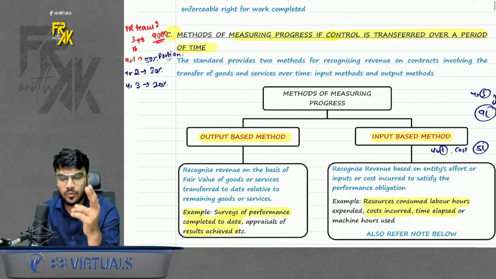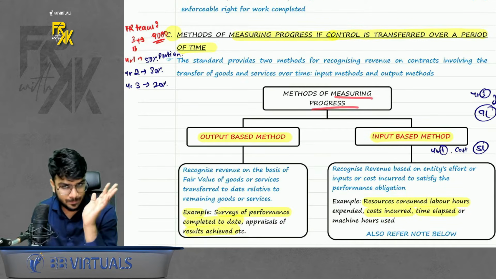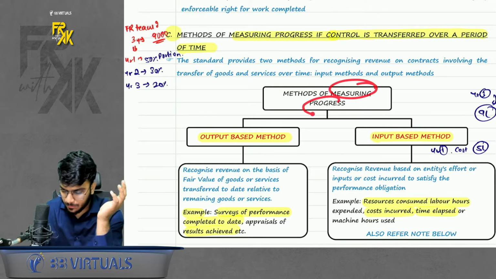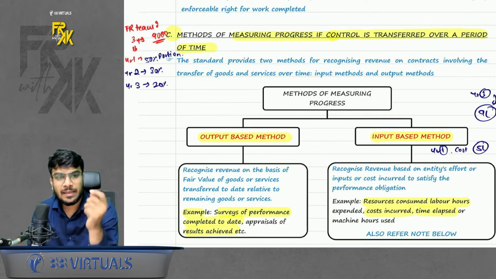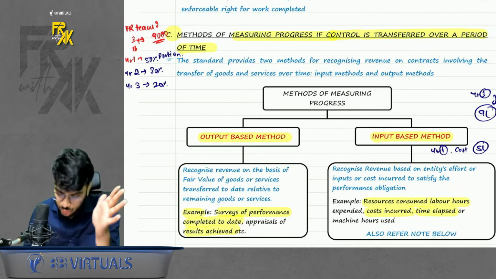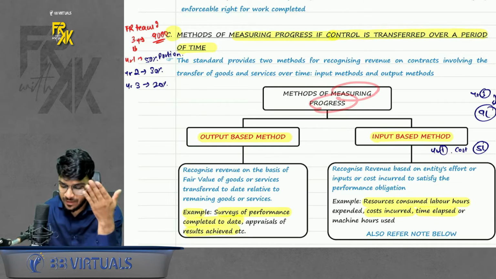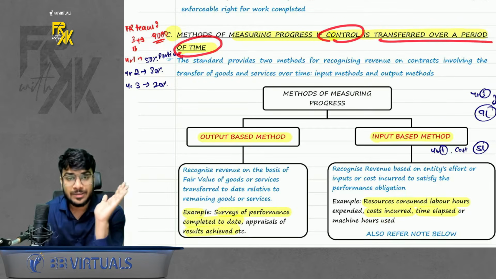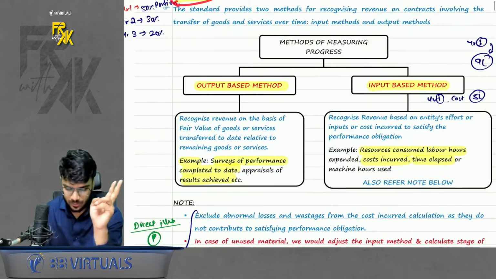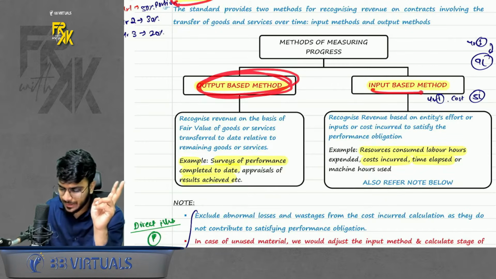So there are 2 ways of measuring progress. Why do we need to measure progress? Because how much ever progress has happened, that much revenue we will book each year. So this measuring progress is only relevant when the control is getting transferred over the period of time. So we have two methods. One is output based method, one is input based method.